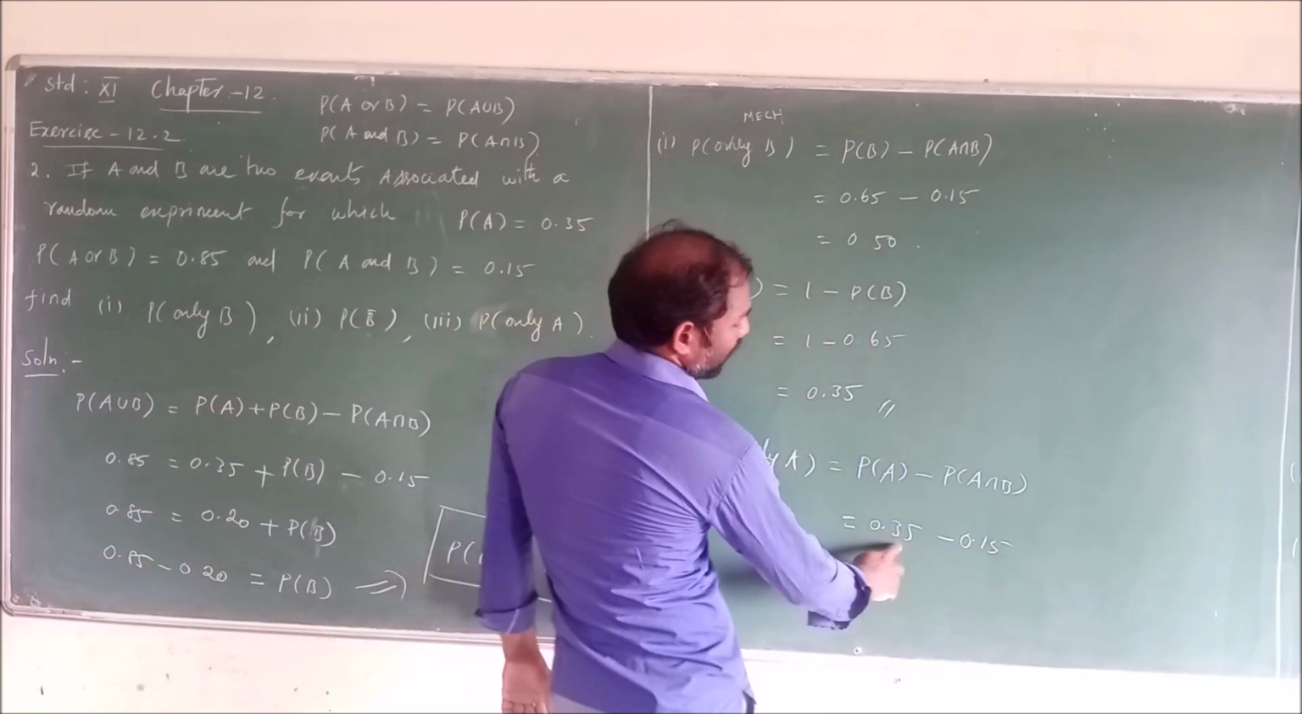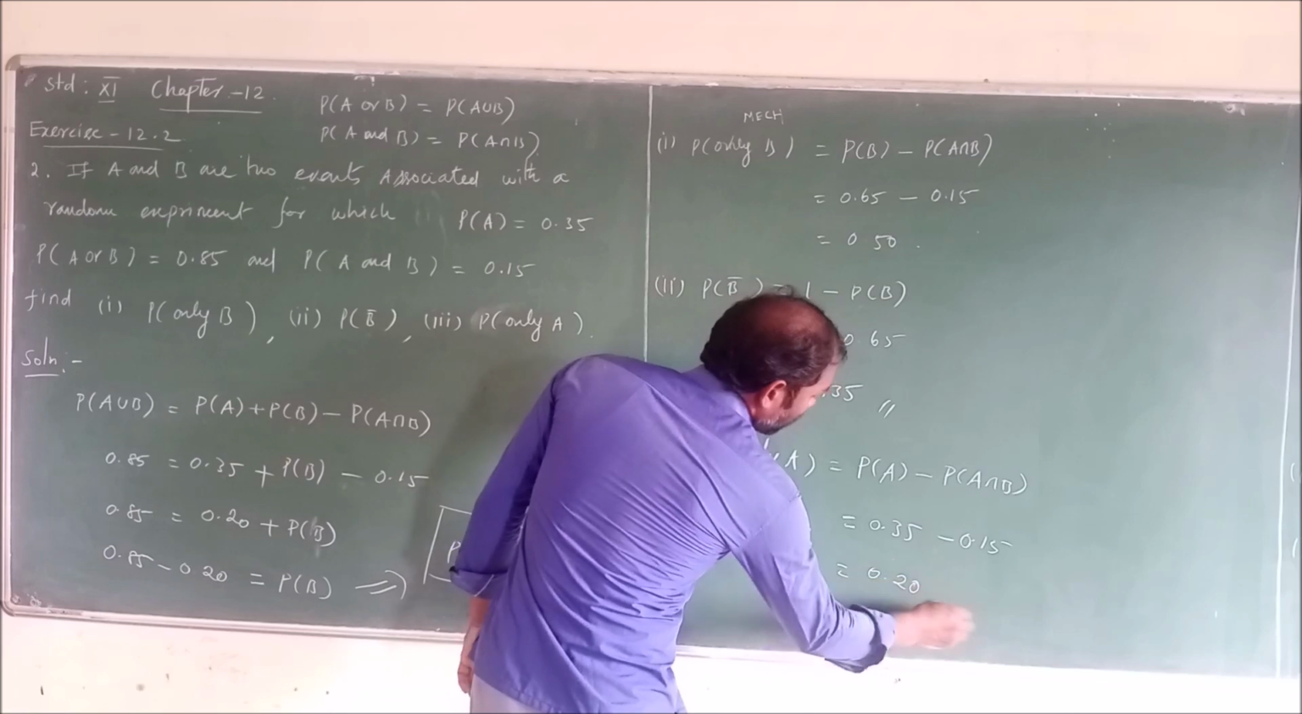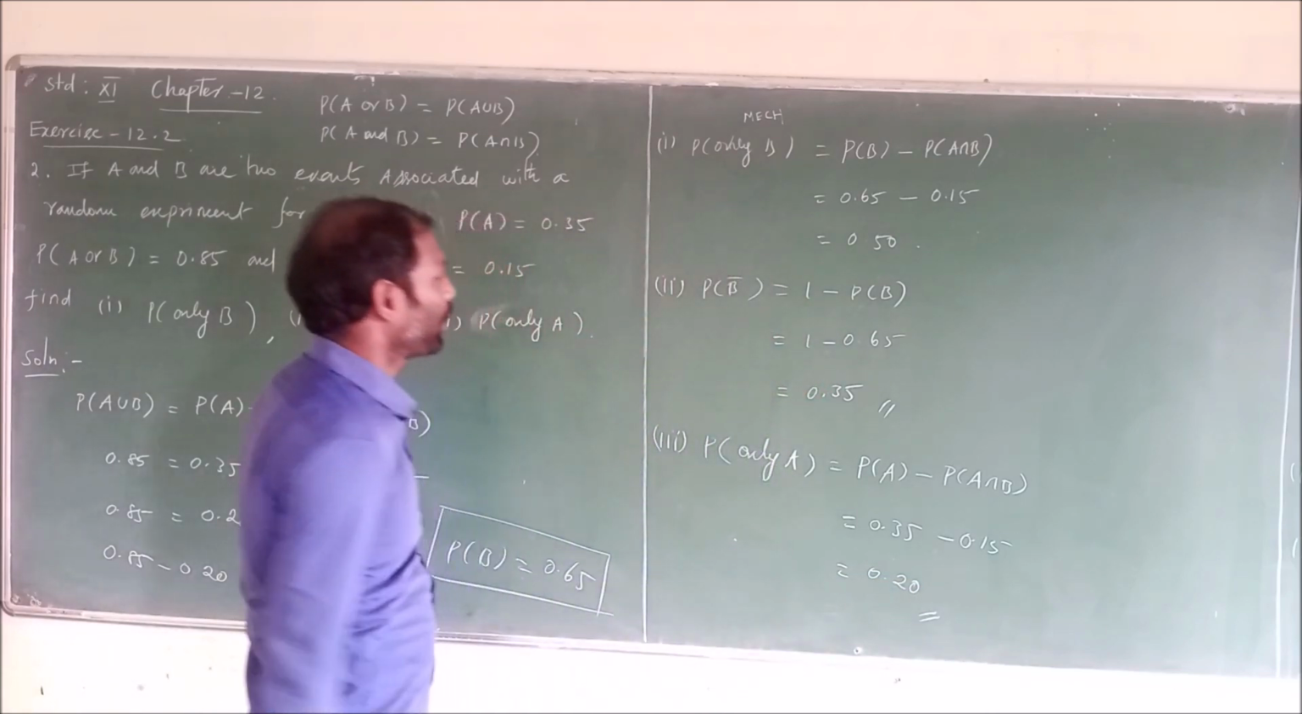0.15. So equal to 0.35 minus 0.15, 0.20 is the probability of 1B.